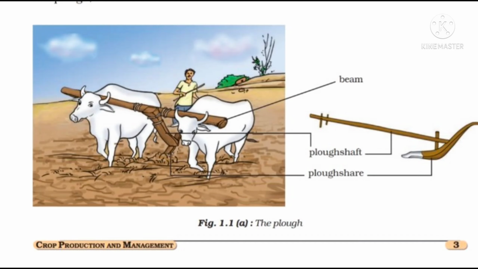Now this wooden plow has been replaced by iron plows nowadays. As you know, wooden plows may break easily after some time, so they are replacing them with iron plows nowadays. I hope you have understood the plow. Now we will go with the next topic, the hoe.